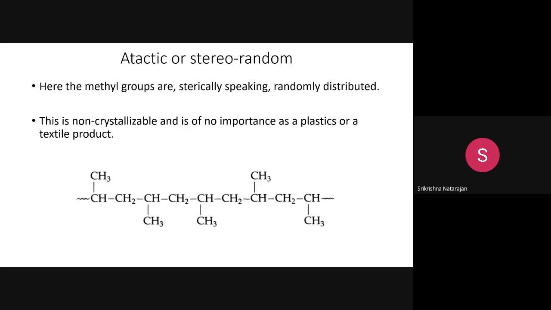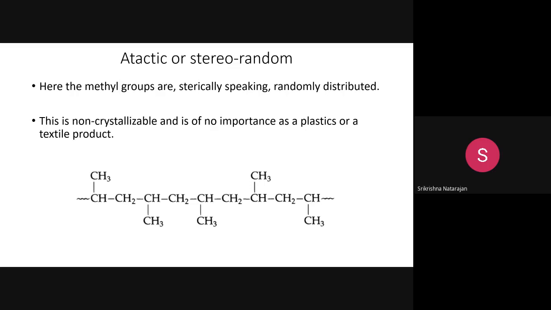So what does atactic mean? Atactic means a random distribution. The arrangement of the methyl group is not a uniform linear or regular arrangement. It is randomly distributed. If you observe the structure, you can see the methyl group is here, followed by here, and again it is coming here. There is no proper order of arrangement of the methyl groups in this structure. So it is a randomly distributed type of structure.